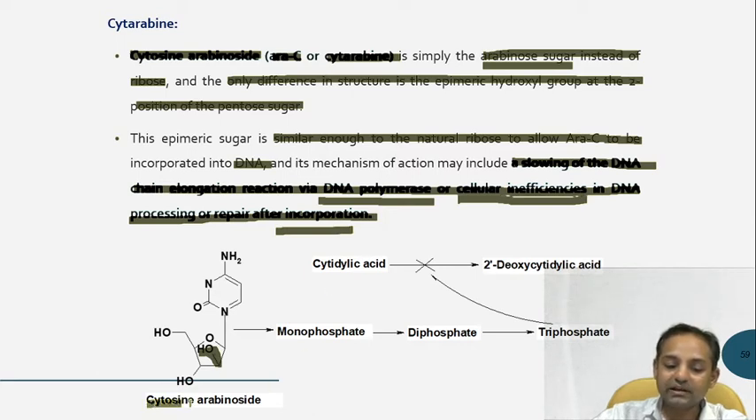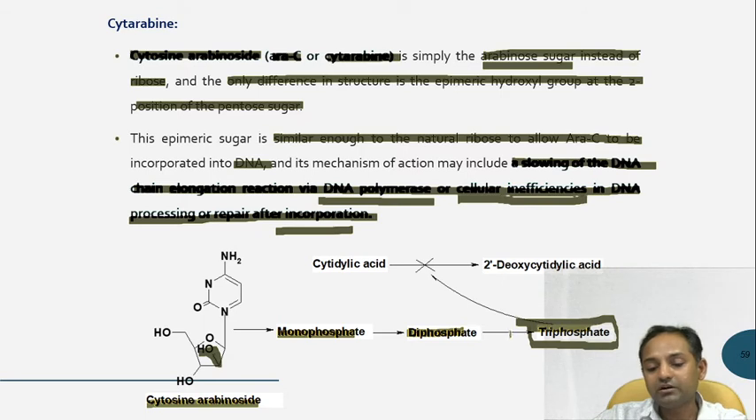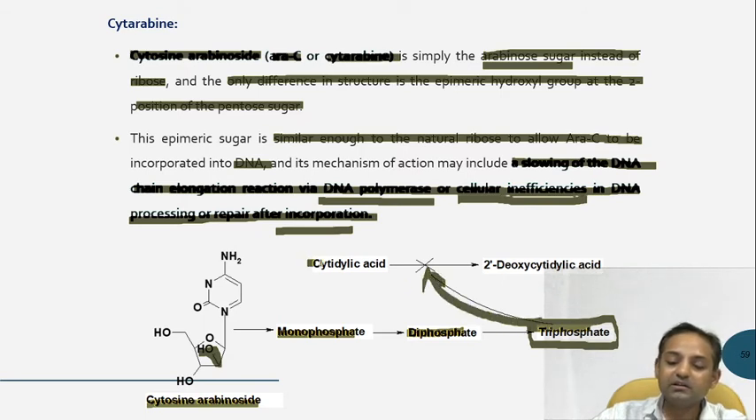So this is cytosine arabinoside, which is converted into the mono-, di- and triphosphate. As I said, the triphosphate is the active form of the drug, which inhibits the conversion of cytidylic acid to 2-deoxycytidylic acid. Cytidylic acid is an important component for DNA synthesis. So ultimately it blocks the conversion of the cytidylic acid to 2-deoxycytidylic acid.